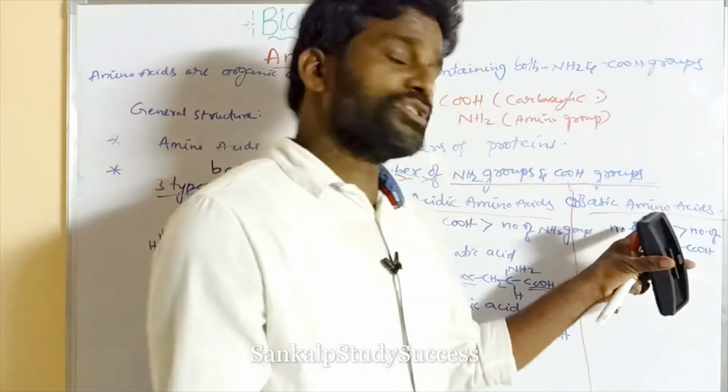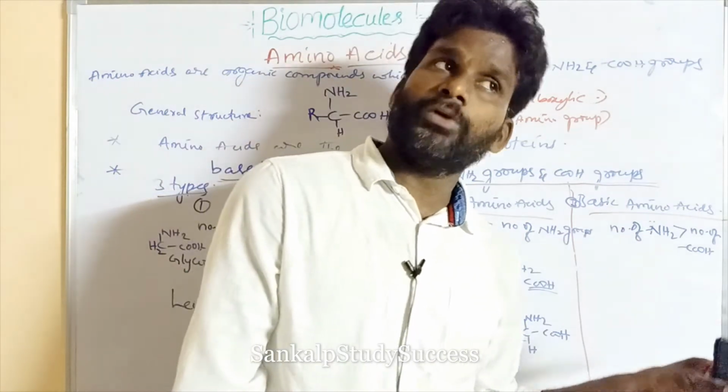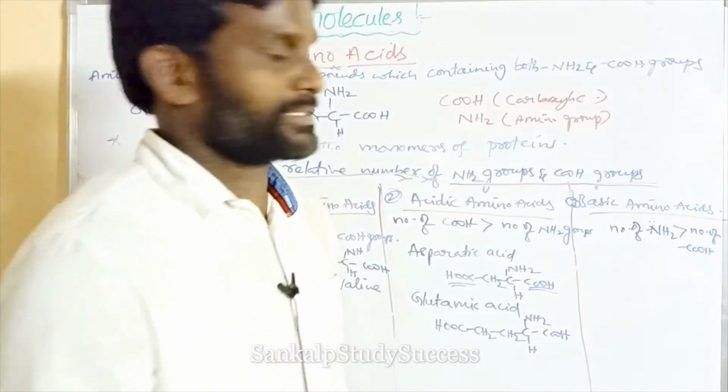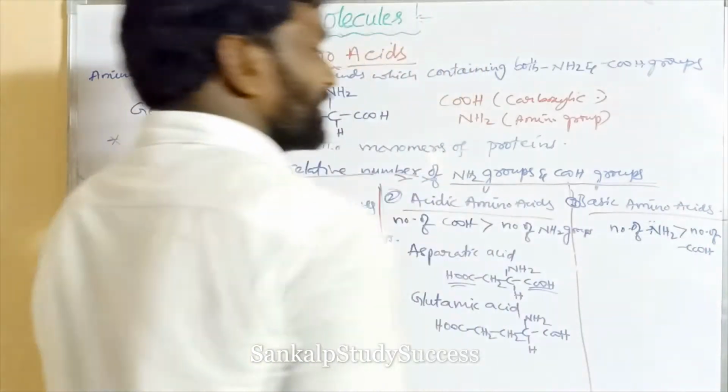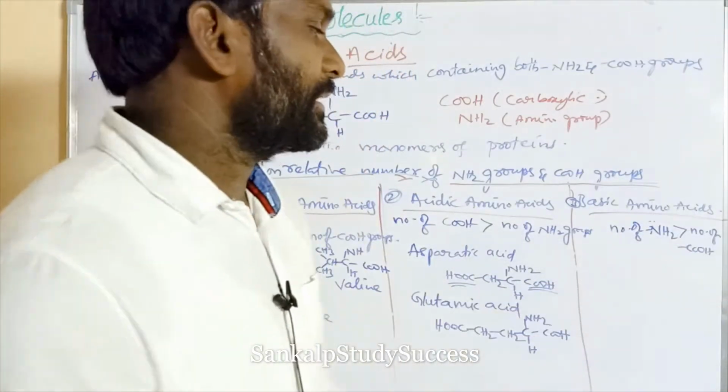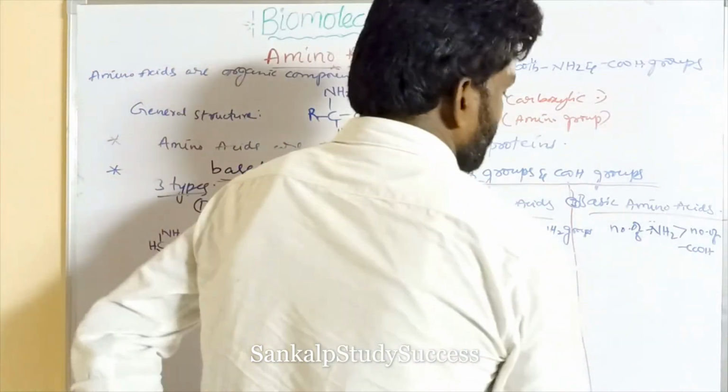How does the NH2 group have basic nature? It contains a lone pair. According to the Lewis concept, an electron pair donor is a Lewis base. So an amino acid containing more NH2 groups than COOH groups is said to be a basic amino acid.